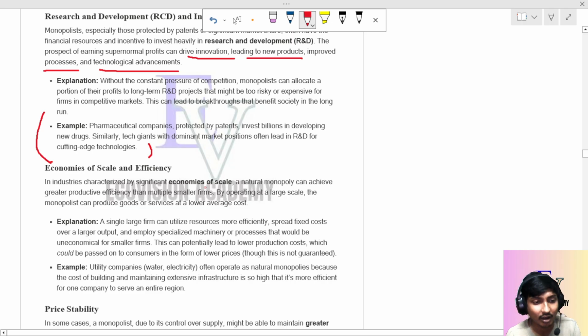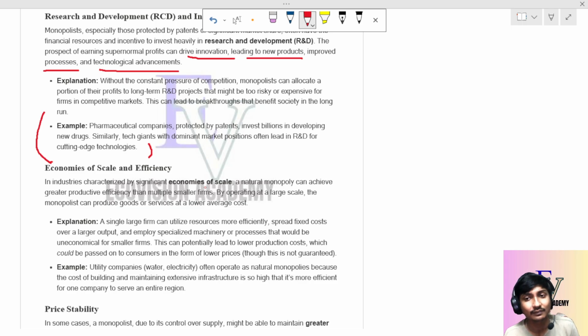I already told that the government gives patents to pharmaceutical companies for selling new drugs. In such cases, they always go for research and development, for cutting edge technologies, to innovate the product and improve its quality.